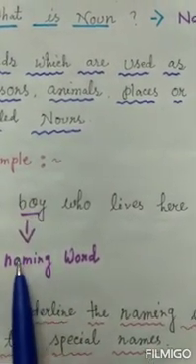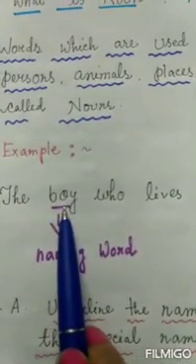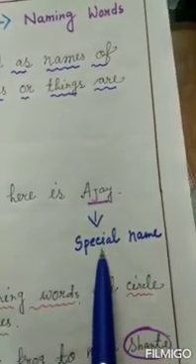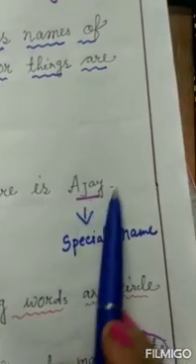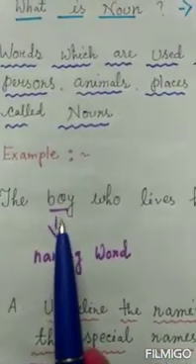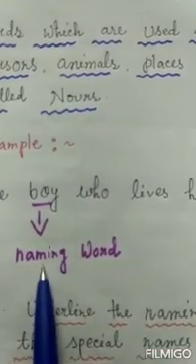But boy is only the naming word, and Ajay is the special name, because here we have mentioned the specific name of the boy. Here in general it is written boy. We have not mentioned any name, so this is only a naming word and this is the special name.